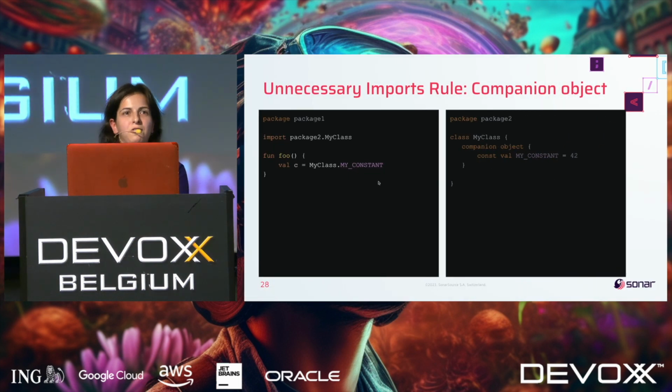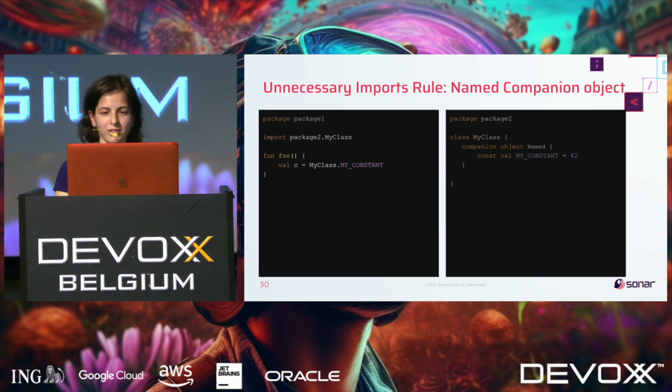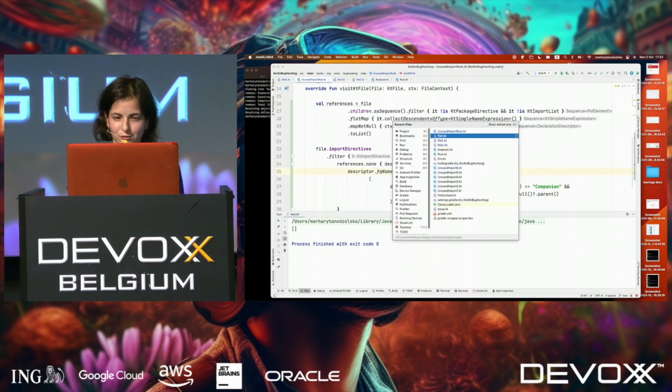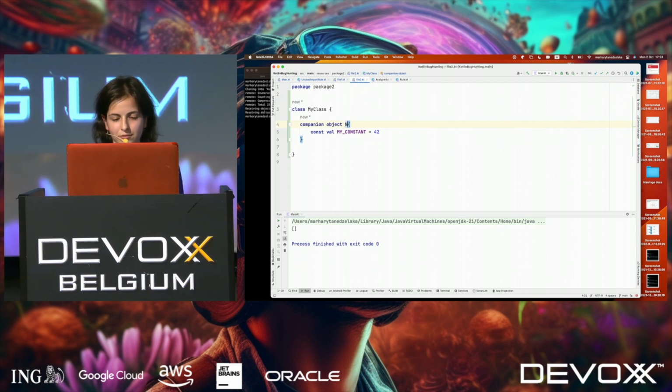Okay, do you think we are done with this rule? Of course, no. So again, we have the same guy coming back to us and saying, yeah, but it works with companion object, but when I'm using a named companion object, it doesn't. I'm like, okay, let's get back to our IDE. Let's check. In my class, now we have companion object named.